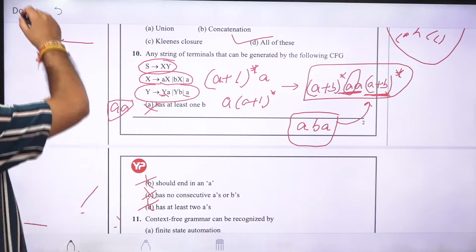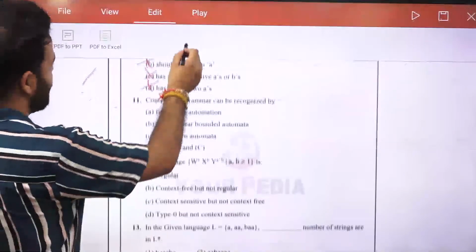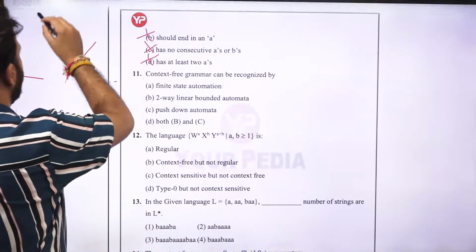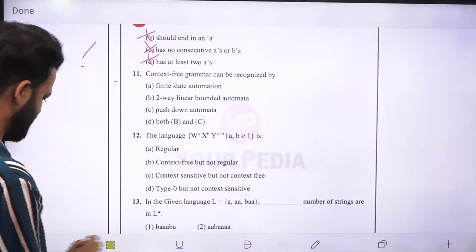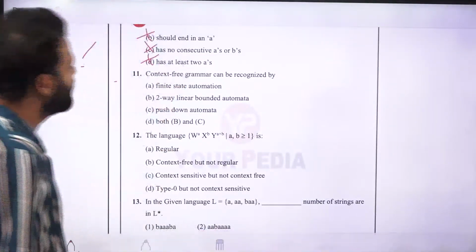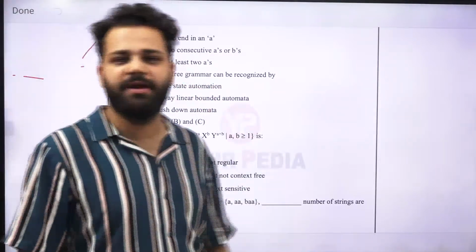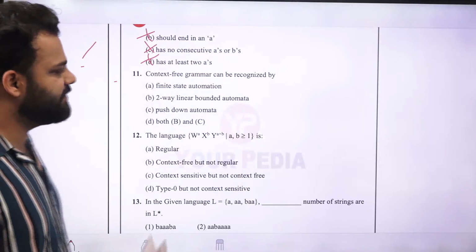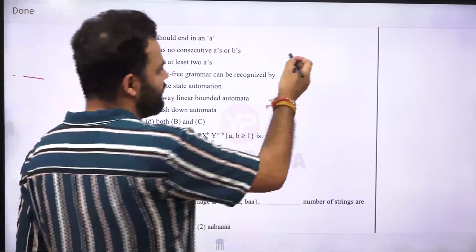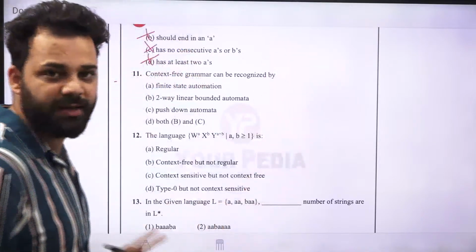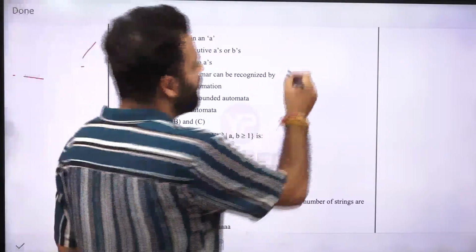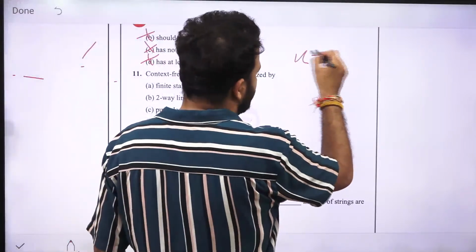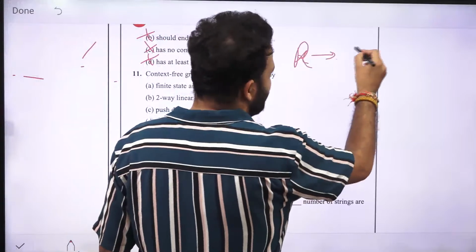Now next is, context-free grammar can be recognized by. Now we have seen previously also when we were doing type 0, type 1, type 2, type 3. For regular language, you need finite automata.